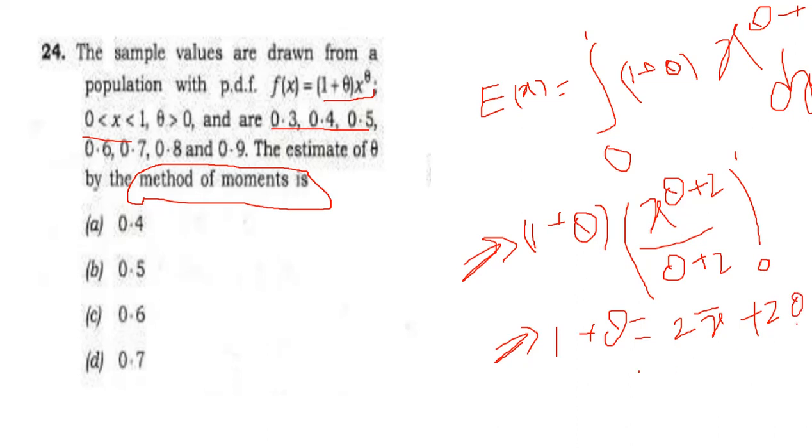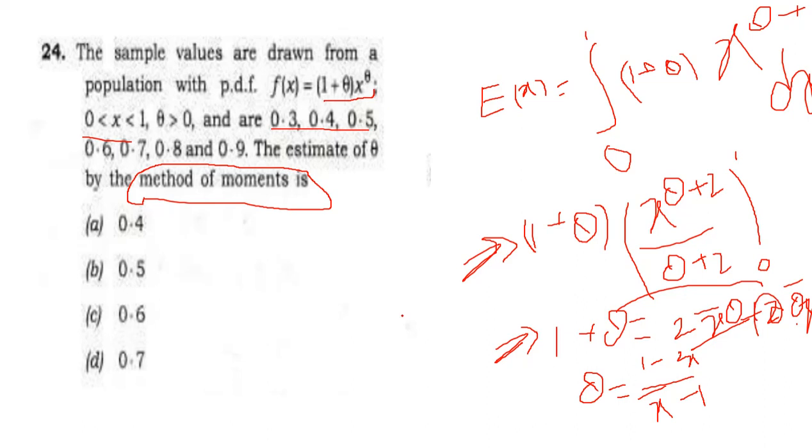Now this theta goes to this side, then finally we got theta equal to 1 minus 2x bar divides x bar minus 1.